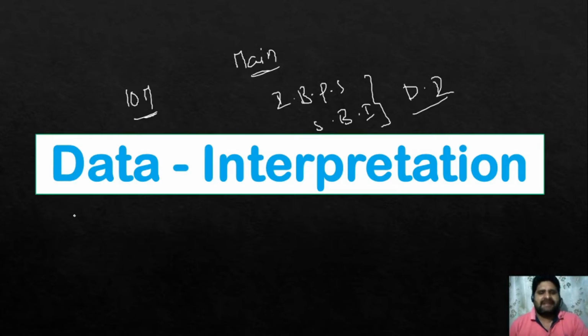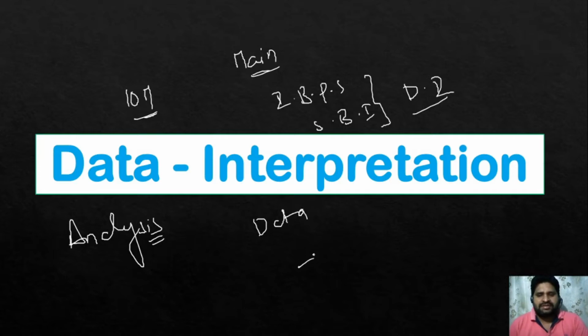Data interpretation is nothing but analysis of data. We are going to analyze the data. What type of analysis will it be? They will give a data set followed by some questions. We have to understand the data clearly, whatever is given, and depending on that, we have to solve the questions. Look at what type of data will be given.